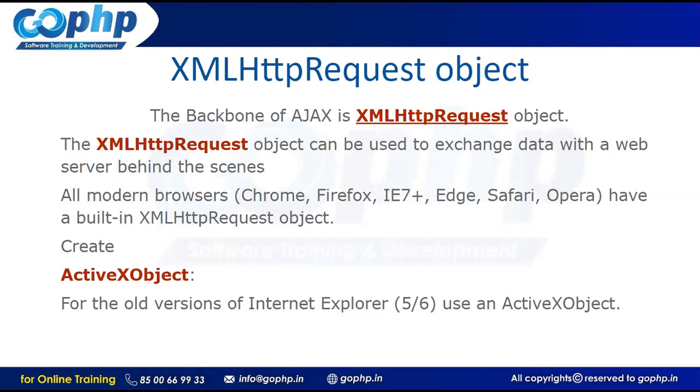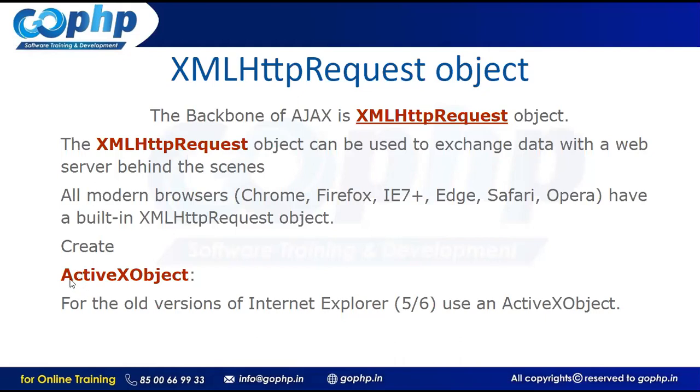For example, I don't know whether people are using old browsers like IE5 or IE6. If you are developing an application, we don't know who is going to use it, and from which browser they are going to use it. Sometimes all people may use modern browsers, no problem. If anybody uses old browsers such as IE5 and IE6, then the Ajax XMLHttpRequest object won't work.